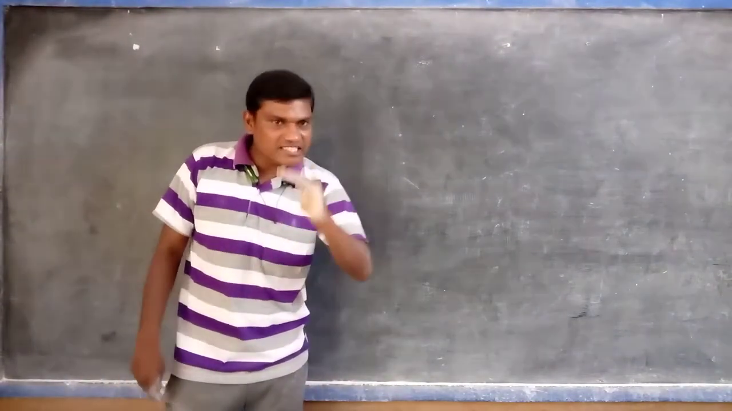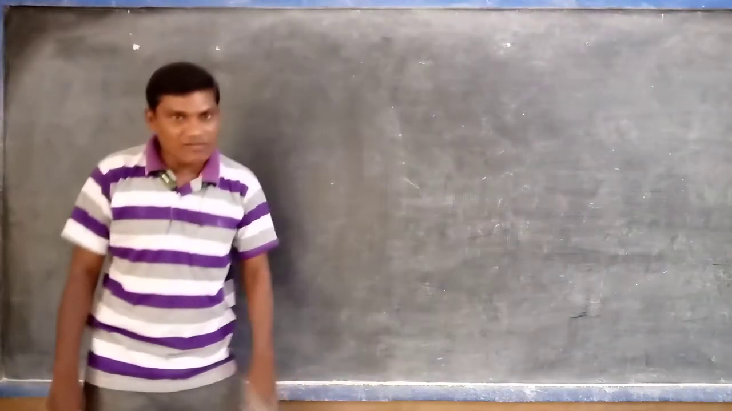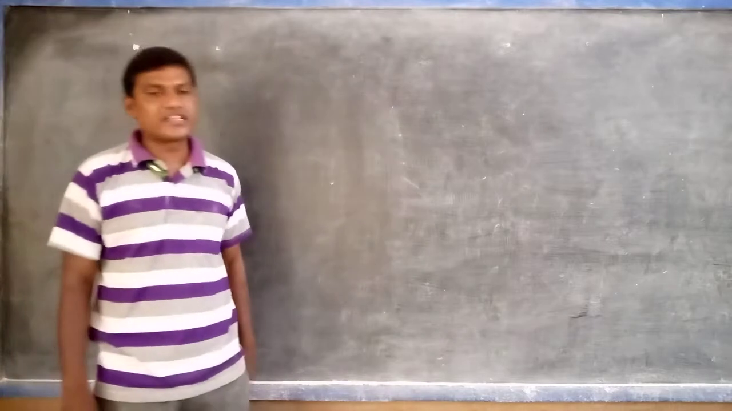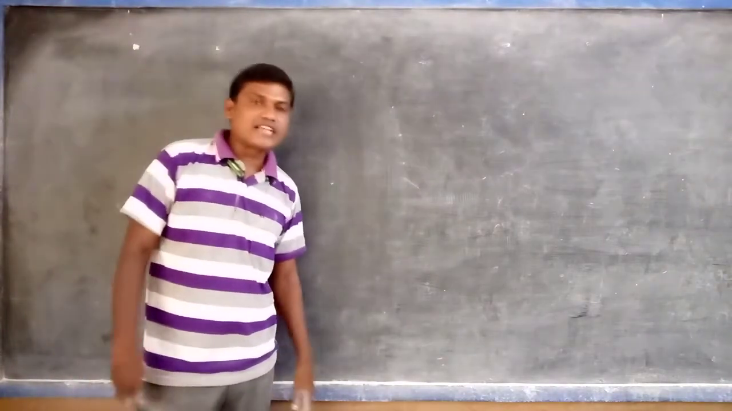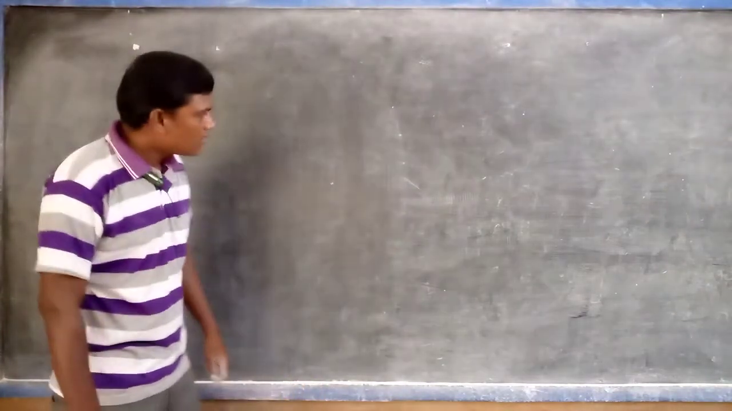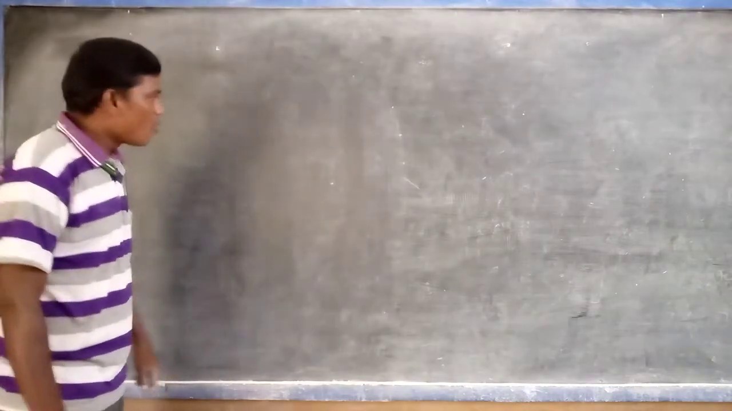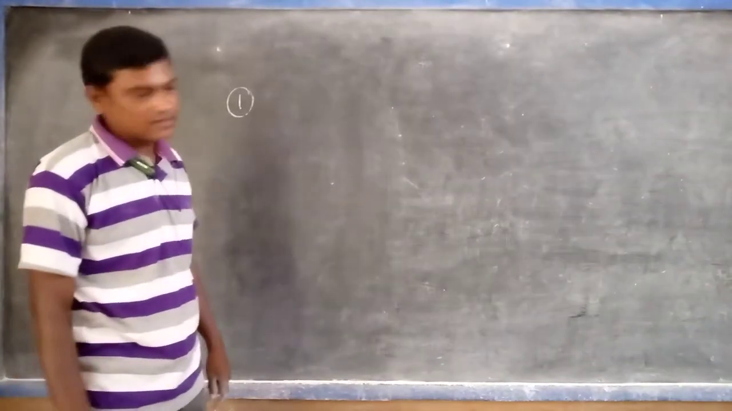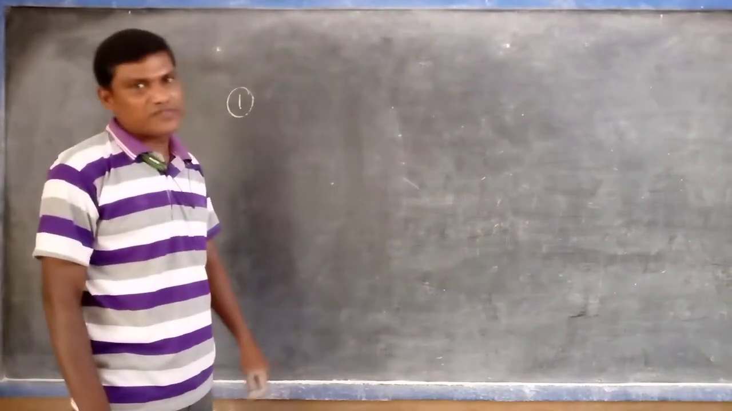Refractive index does not have any units because it is a ratio of two similar physical quantities, and it also has no dimensional formula. Now let me discuss two examples, two numericals about the refractive index.